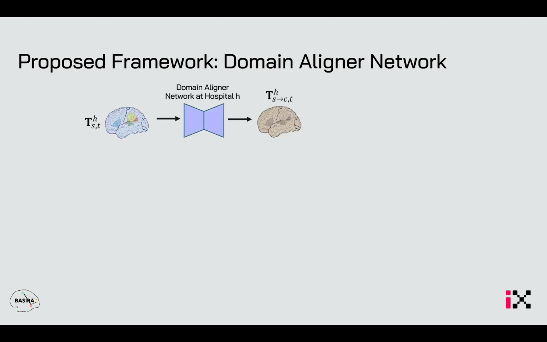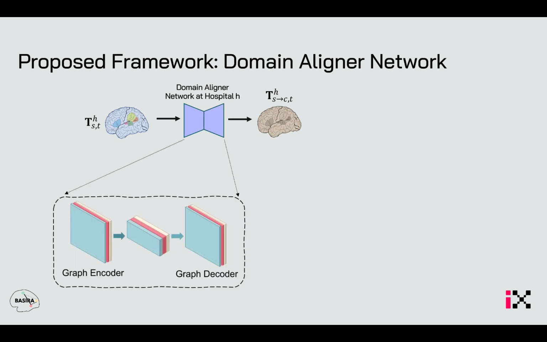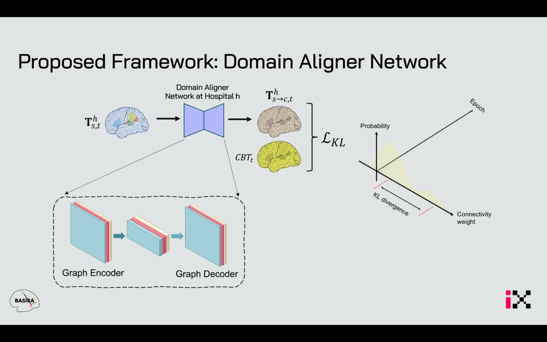The domain aligner network takes the subject's brain graph as input and outputs a new brain graph. This network consists of three main parts: graph encoder, bottleneck, and graph decoder. Then we compare the generated brain graph with the universal pre-generated connectional brain template with a loss function. This loss function uses KL divergence, which is for converging the connectional weight distribution of the generated brain graph to that of the universal CBT.